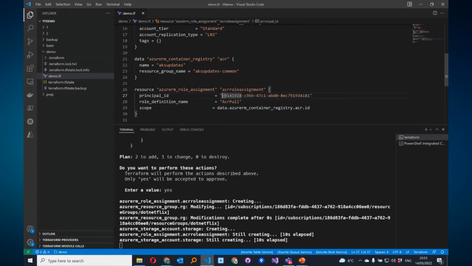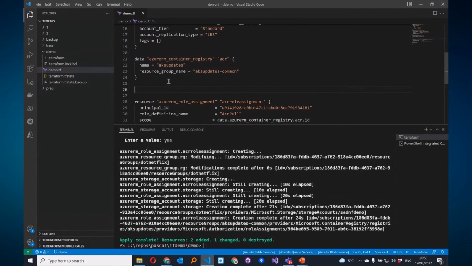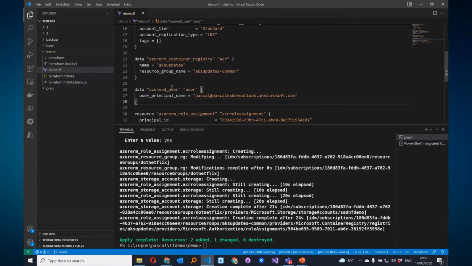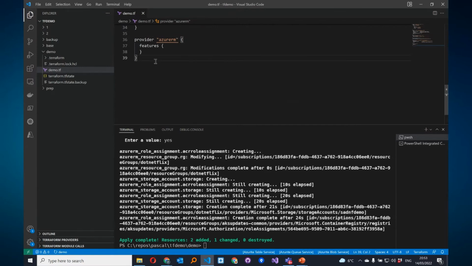In this case, I don't like this ID here. So let's change the way that this works. Therefore, I'm going to use an existing user, myself. So this is my user, my name. Because it is an existing resource, I'm going to use a data block. And in this case, the Azure AD user. This is a different provider. And I'm giving it the name user. If we need a new provider, let's configure this provider here as well for Terraform.